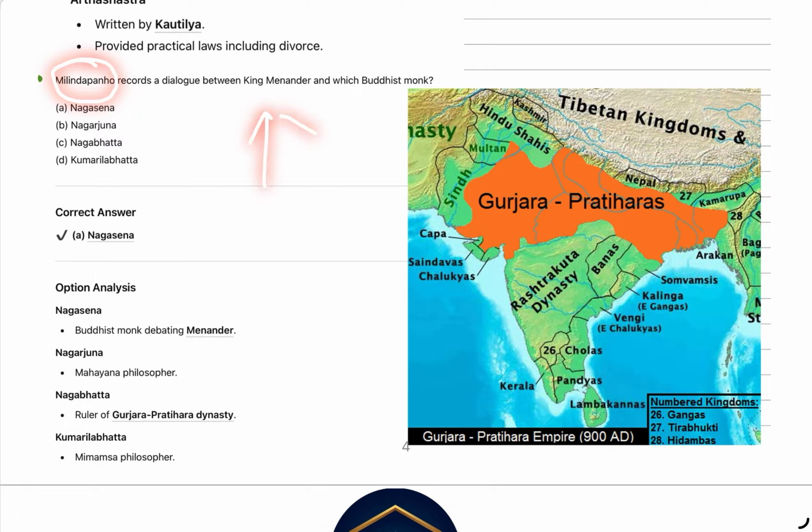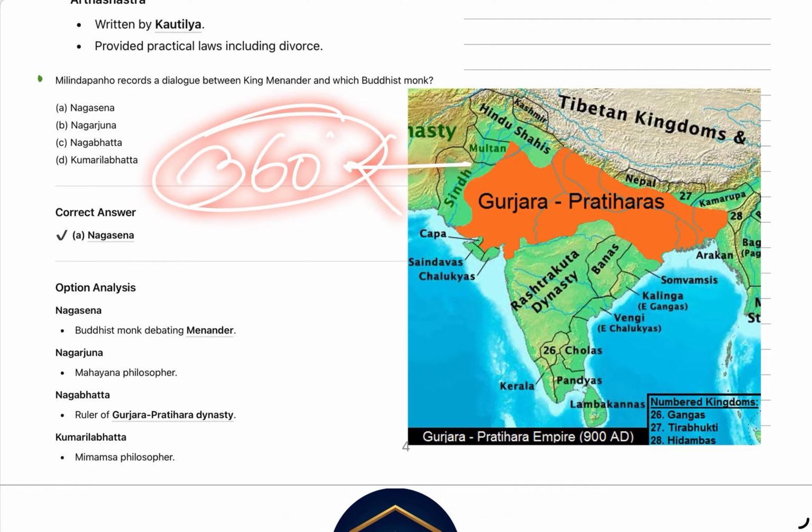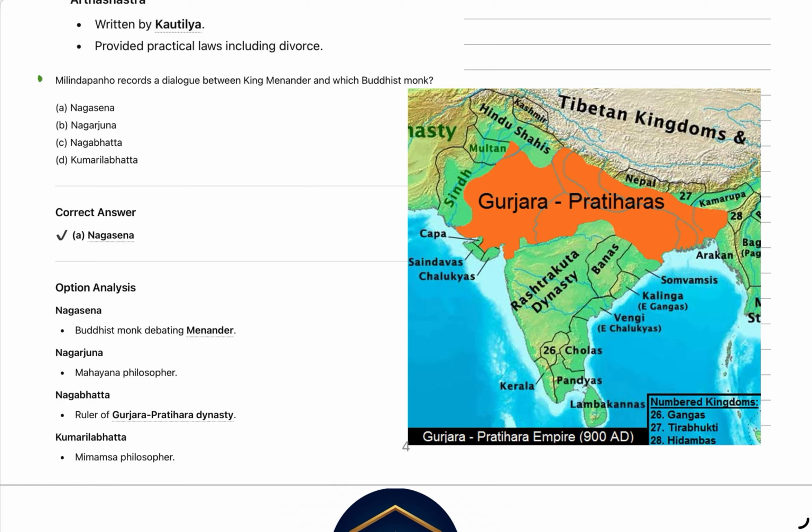If you have watched previous lectures, then you might have identified how questions are repeated and how the 360-degree coverage of questions helps in predicting future questions. So here the confusion may arise between Nagasena and Nagabhata. We need to know that Nagasena is our answer and he was the Buddhist monk.